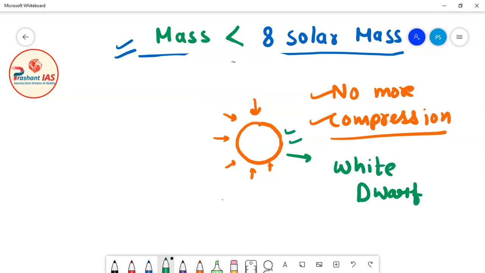This gravitational force earlier was compressing the star, but now it is not able to compress the star anymore. So friends, the answer to your question is electron degeneracy pressure.